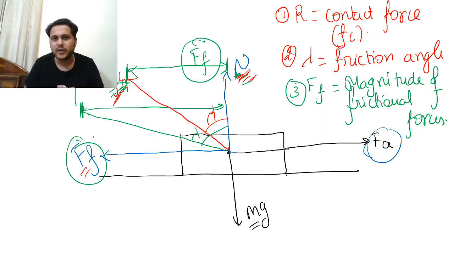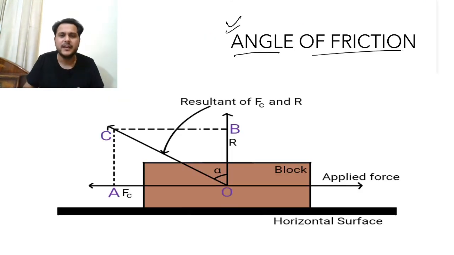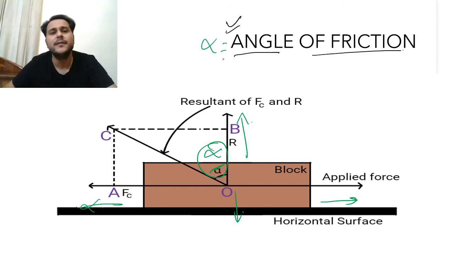So once you have noted these 3 points, now let us see what the book gives. This is my normal, this is my weight, this is my applied force, and this is my frictional force. And this alpha as per this diagram is my angle of friction. So that is the entire concept. You got the concept now. Once you got the concept, let us consider the derivation now.